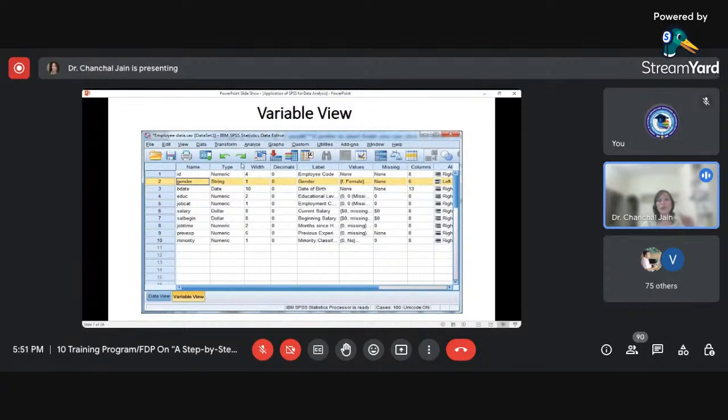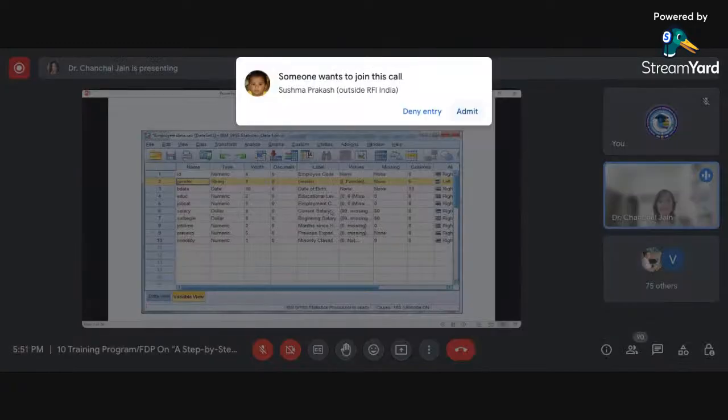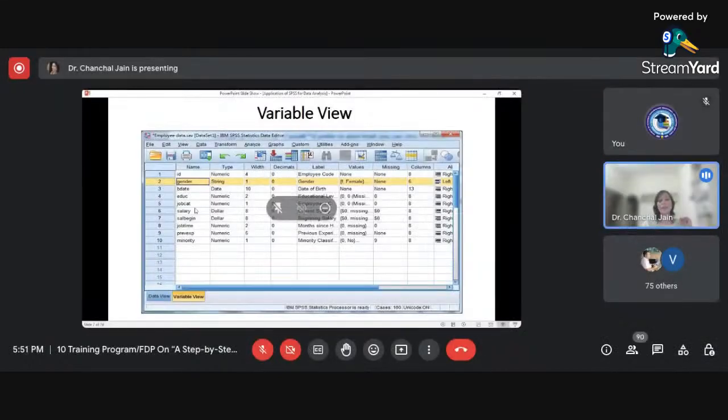Here we can easily create our variables. You need to define the name, and we will work that way. I'll show you when we move to the SPSS window how we can create these variables. This facility of the variable view window lets you create your variable and define its scale, and all of that can be defined here.